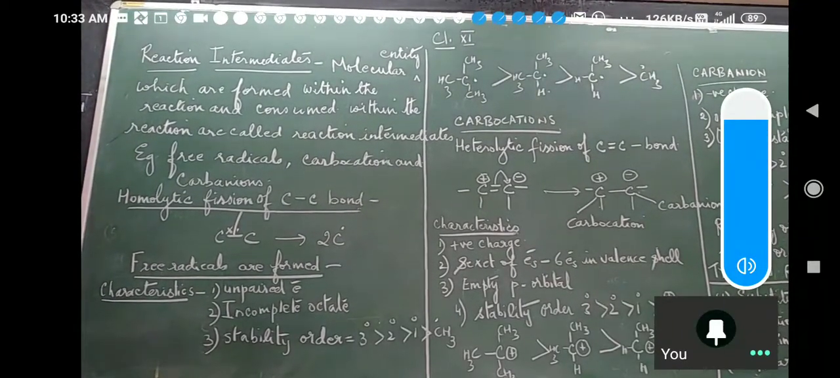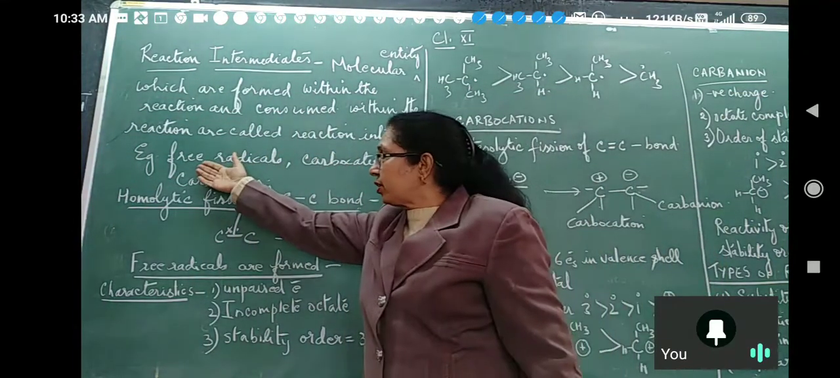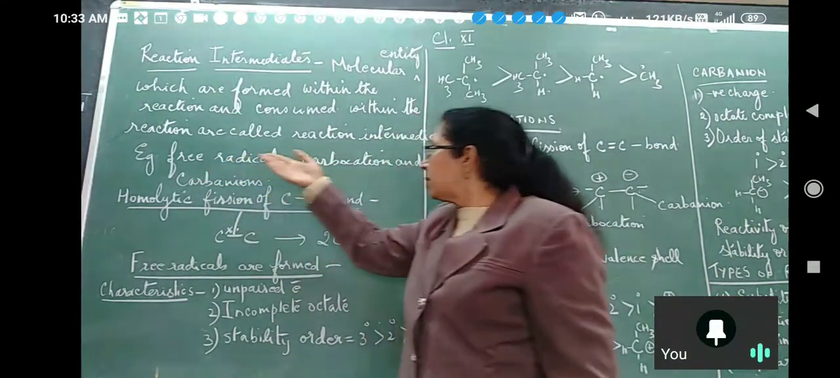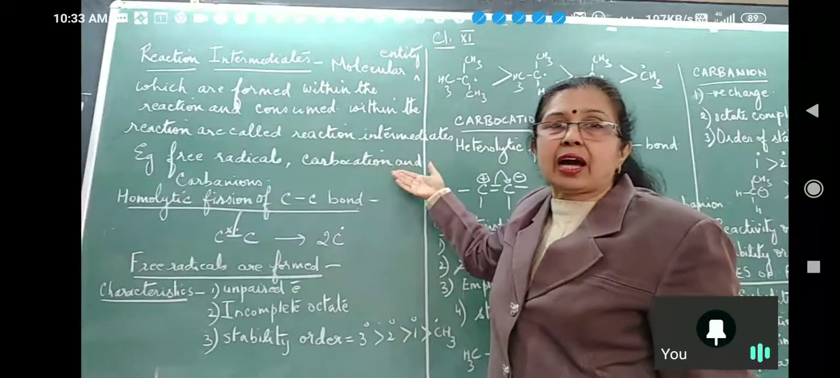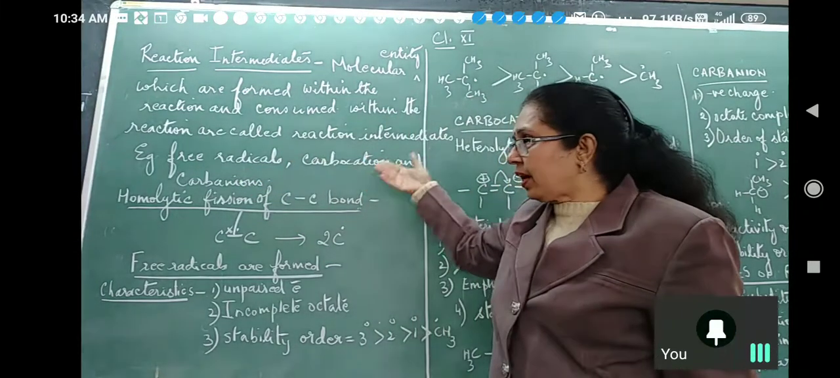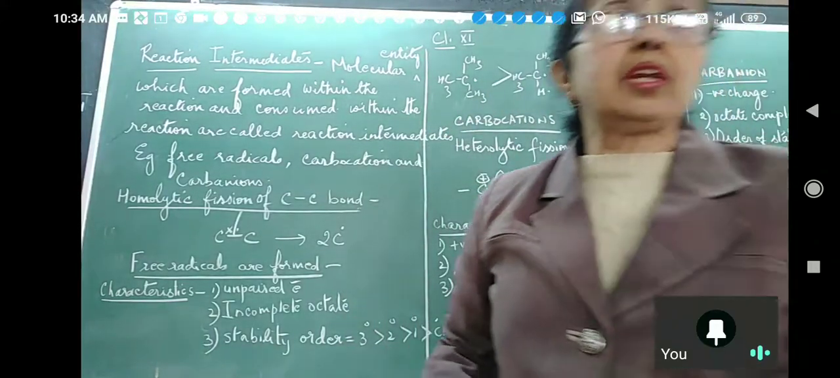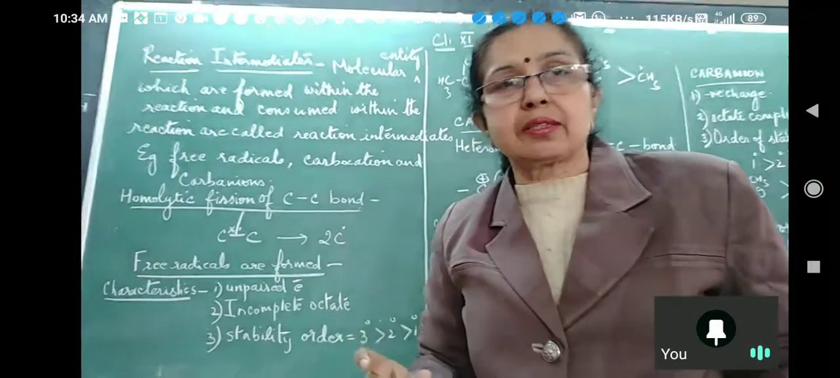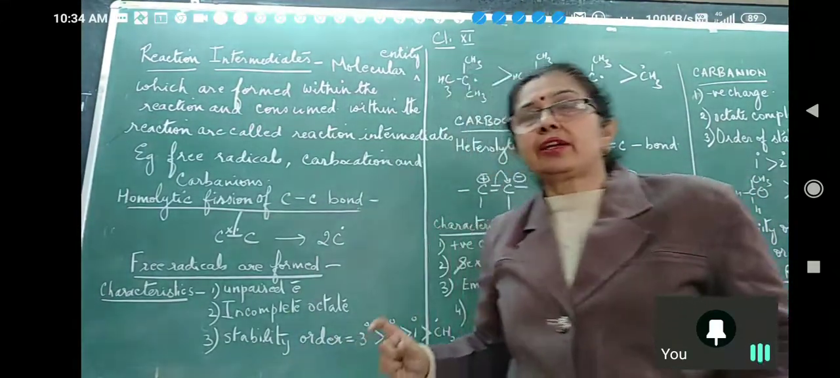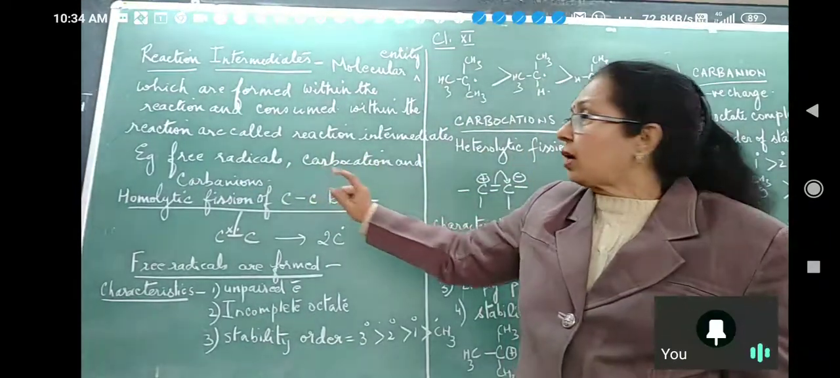Okay, all right. Now next we go on to what are the examples of reaction intermediates. Free radicals, carbocation and carbanion. And there's a fourth one also which is not given in your NCERT, and that is carbenes. So that I will explain to you later on. But for the time being, free radical, carbocation and carbanion.